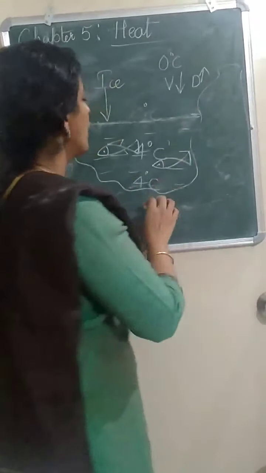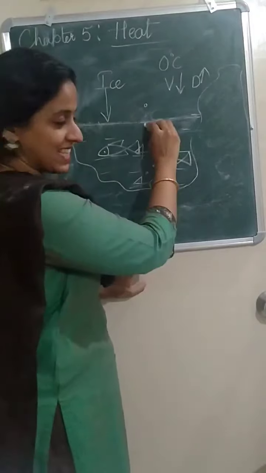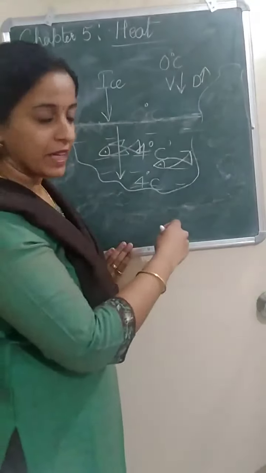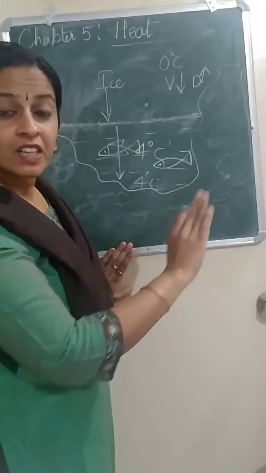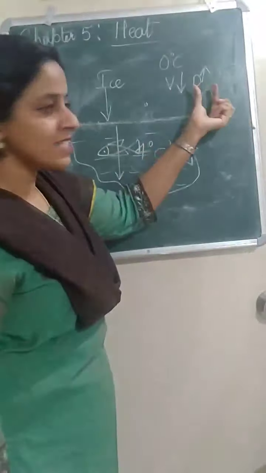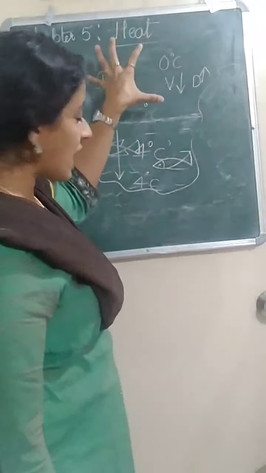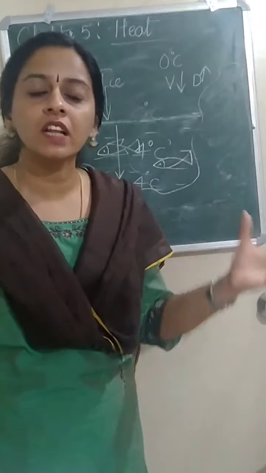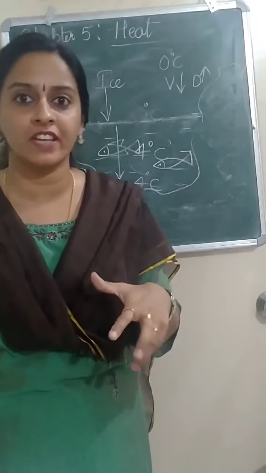Volume decreases means the density increases. So this cold water, this ice travels downward. Now this process will continue till the temperature falls to 4 degrees Celsius.